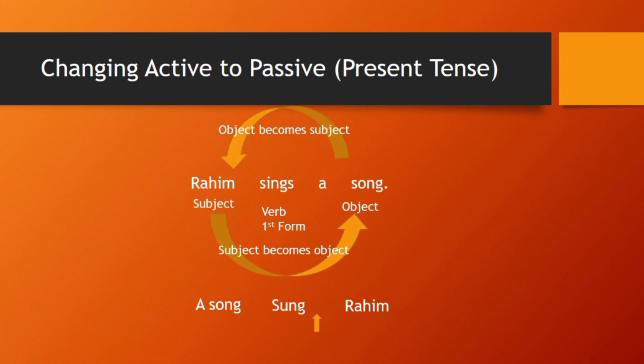What is the third form of sings? The third form of sings is sung. So we have changed this into the third form: a song, sung, Rahim.